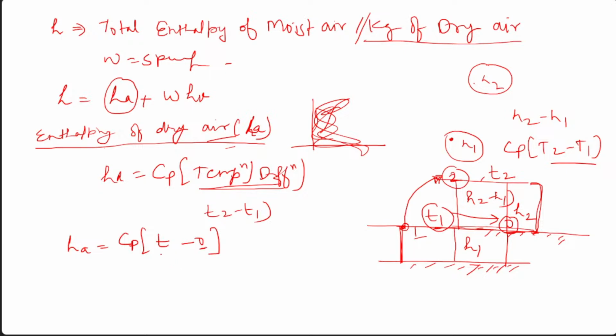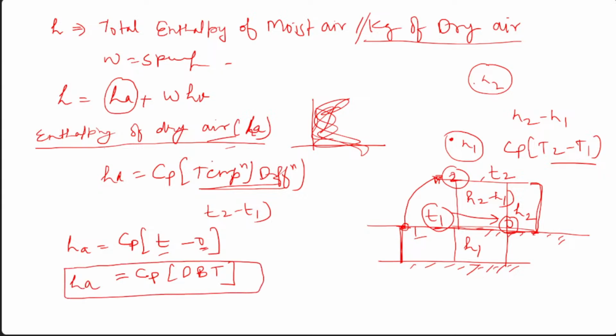Okay. And what is this T? This is the CP. And what is this T? If this is 0, your air changed from this 0 to a certain point, and this is the dry bulb temperature. This is your DBT. This is equal to HA. So this is the HA part of equation 2. I think this is your equation 2. So this is the HA part. And what is CP? CP is the specific heat of the air at constant pressure. Are you getting it?